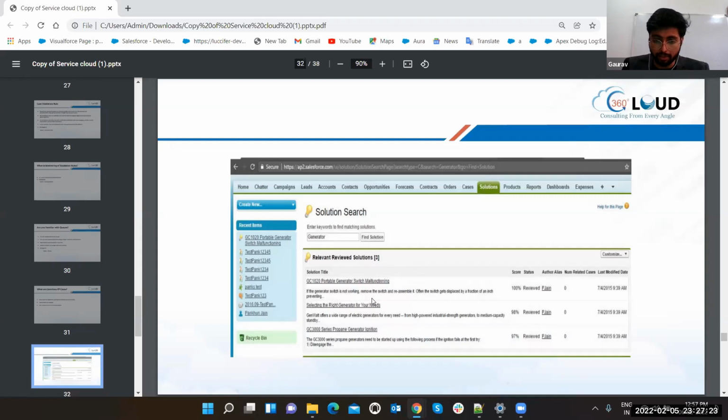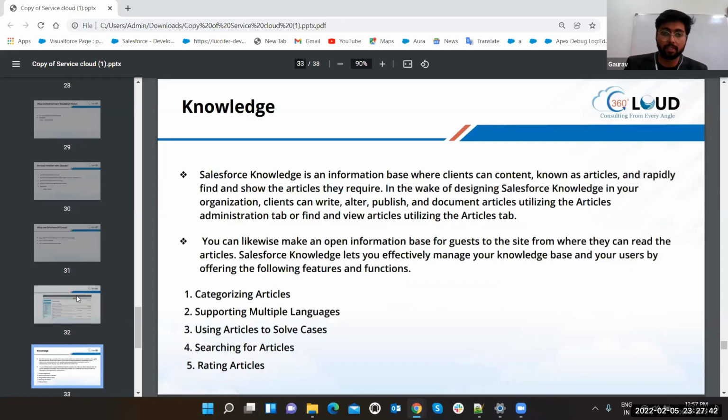See, that's the solution search. Now, a knowledge article is also similar, it is just in Lightning, right? A knowledge article also has the same title, the same link, these details, everything is similar. The only difference is that you are going to have it in a Lightning view. Got it? That's where knowledge comes in. Salesforce Knowledge is an information base where clients, let's first show you, wait.